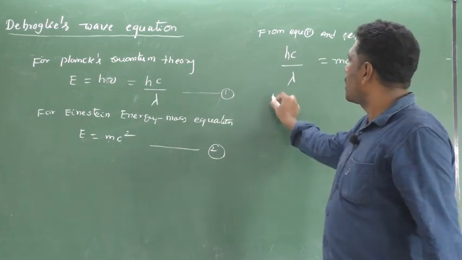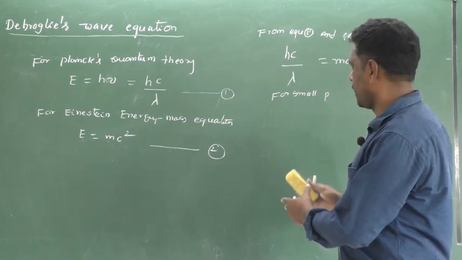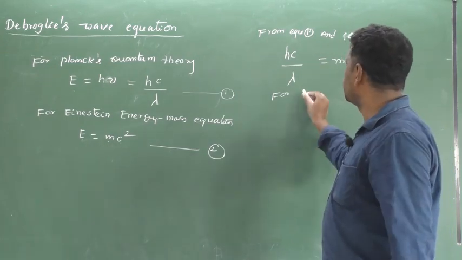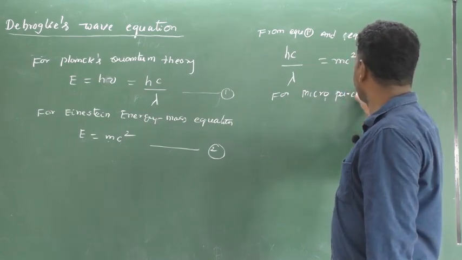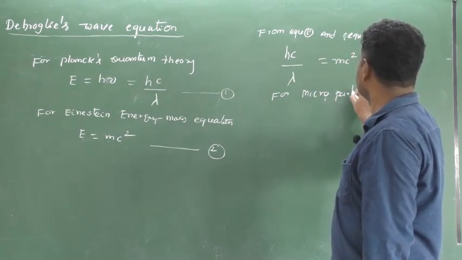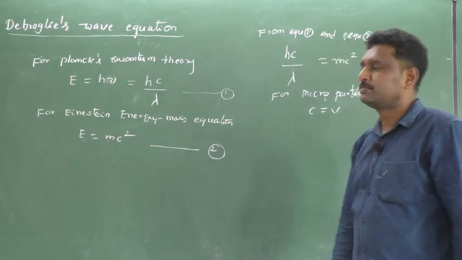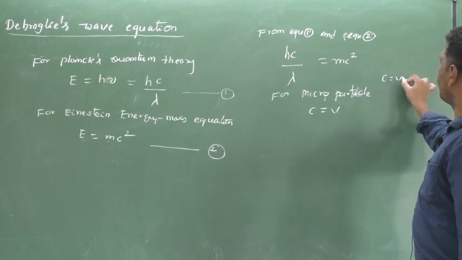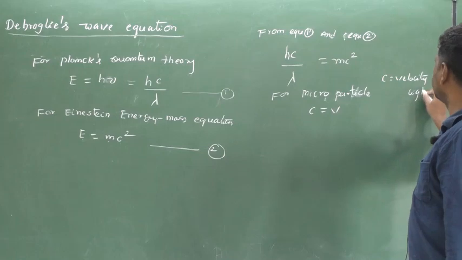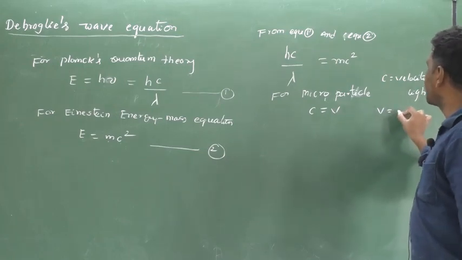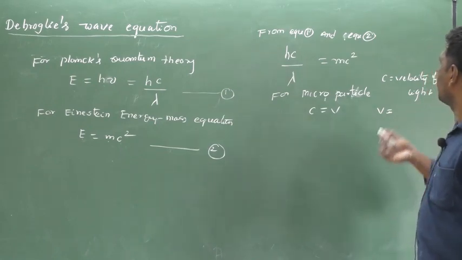For microparticles, c is equal to v, since the velocity of the microparticle is similar to the velocity of light.